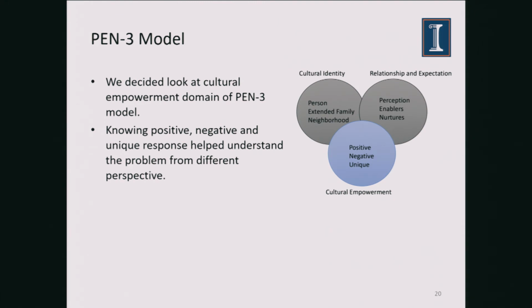So the PEN-3 model is a model that was started to understand the effectiveness of HIV rapid test kits in Africa. That's how this model started. But we use the cultural empowerment domain of the model over here to know the positive, negative, and unique responses to understand the problem from a different perspective.